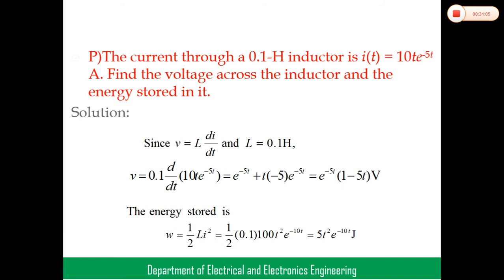Okay, so then the voltage, this is voltage, we can get V equal to e power of minus 5t, 1 minus 5t volts. The energy stored in the inductor, that is W equal to 1 by 2 L i square. L is already given as 0.1, and i is 10 into e power of minus 5t, right? So i square, L is 0.1. Multiply both values, then we can get this value. The units are joules.